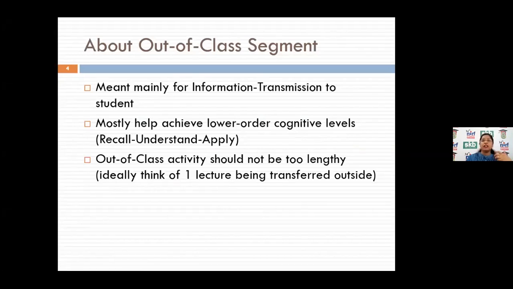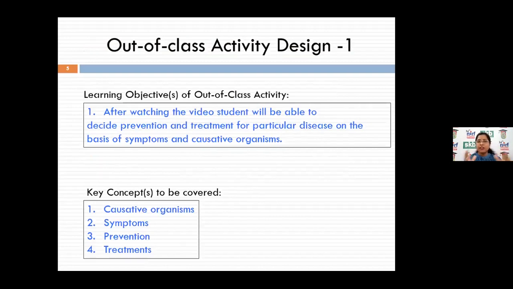So initially, for this information transmission to students, we have to help the student at the recall, understand, and apply level. So this is the out-of-class activity. You can see here, in design one, the learning objective is mentioned. So what is the objective?